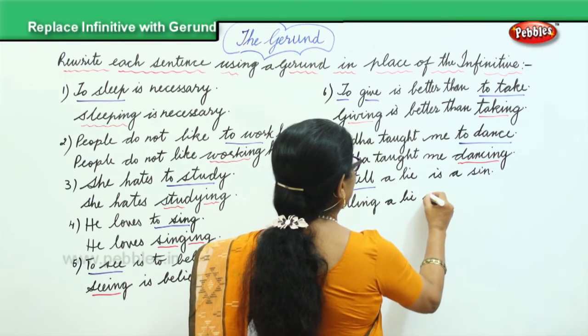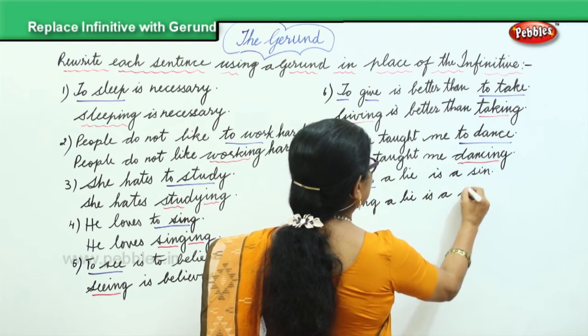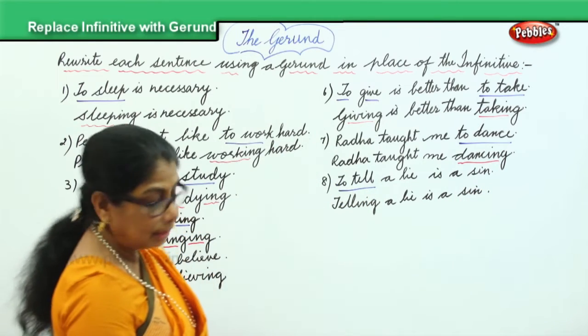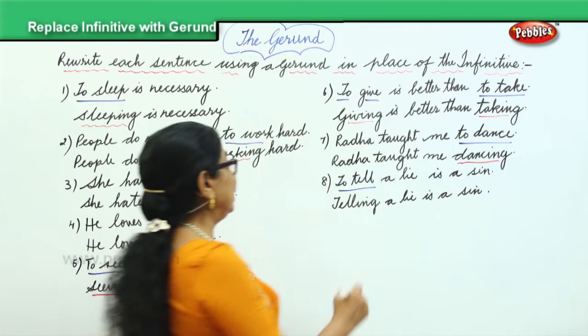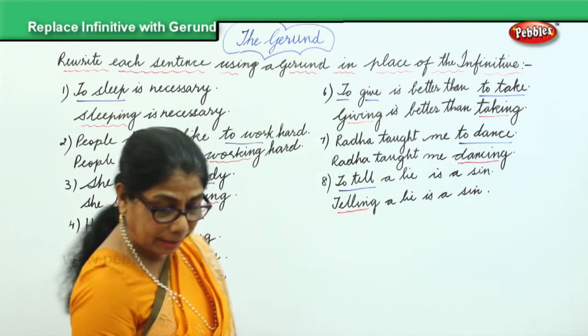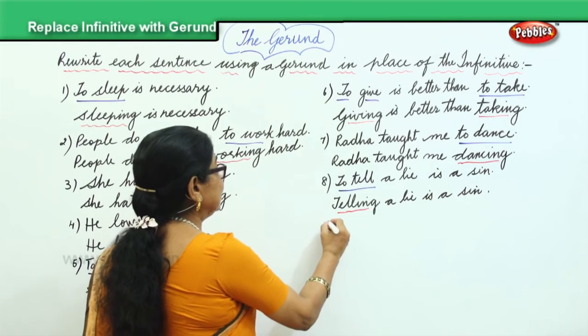Telling a lie is a sin. So we have changed to tell into telling, changing it into a gerund.